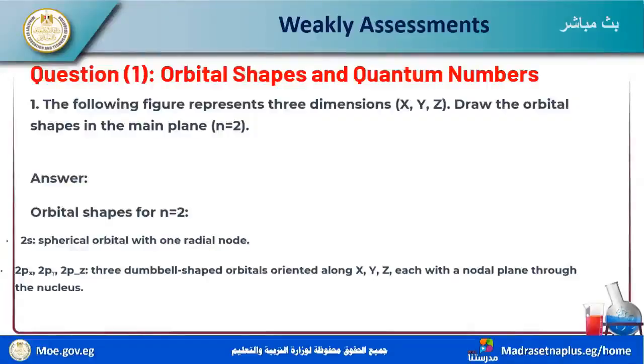Orbital shapes for n equals 2. This is the 2s spherical orbital with one radial node. And the others, we have three dimensions, three dumbbell-shaped orbitals oriented along the x direction, y direction, and z direction, each with a nodal plane through the nucleus.